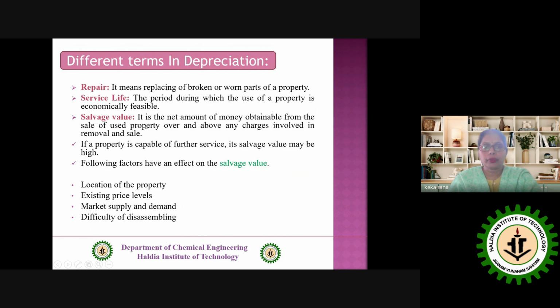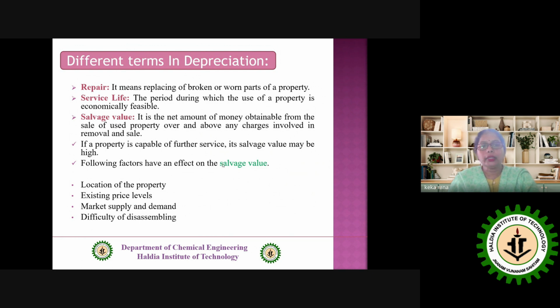Then go for the salvage value. It is the net amount of money obtainable from the sale of a used property over and above any charges involved in removal and sale. It means we have a property that is still doing its job, but I am going to sell it, and the money I receive is the salvage value. Just take an example. Suppose I have a mobile phone and I bought it 2 years back, and now I want to sell it. The money I get from that mobile phone is the salvage value, because the mobile phone is still doing its job and it's still economically feasible, but I have another option to buy a new one, so I am selling it.